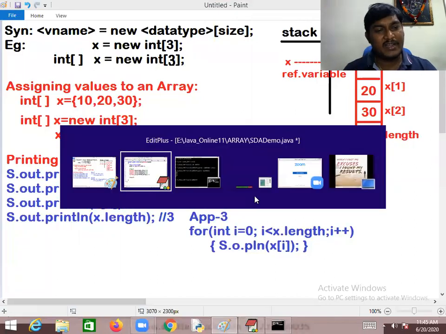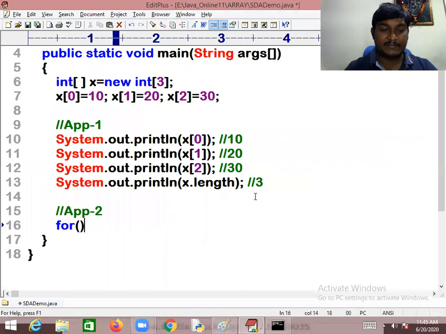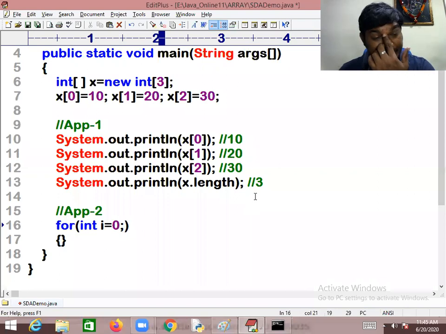Already you're aware of how to write the code for that. For this, an integer i equal to 0. Where do I want to start? I want to start from 0. And ladies and gentlemen, the people from the background of C language, you may get a little confusion. Sir, you're declaring the variable in the loop. Will it be possible? Yes, it is possible from C++ onwards.